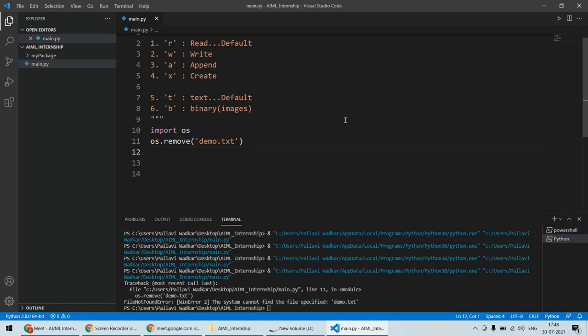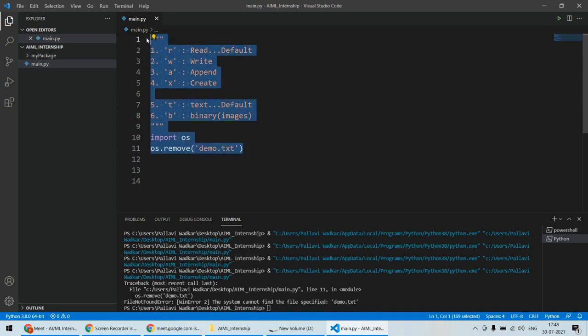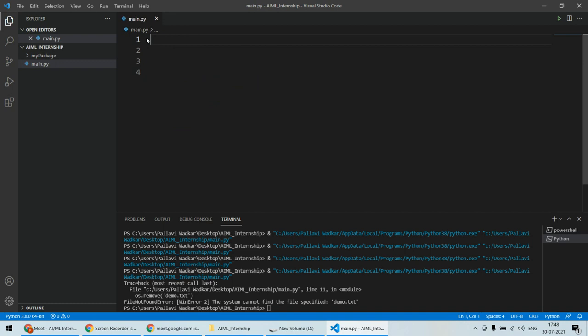Okay, so this is all about creating the file, appending data into the file, writing some content into the file, and also deleting the file. And we have seen that sometimes we are getting errors, sometimes we are not, and once we get an error, the program is getting crashed. Now what do you mean by the program getting crashed? So now I'll show you an example of how the program crashes when there is an error.